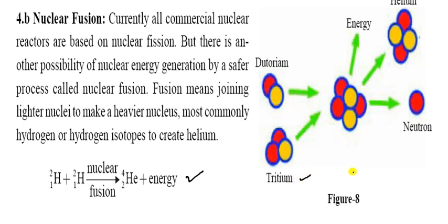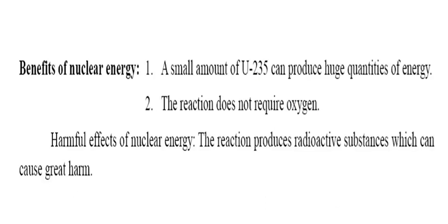So here you can see the figure. It shows the neutron, the deuterium, the energy released, and the helium. So let us see what will be in the next. Benefits of nuclear energy: a small amount of uranium-235 can produce a huge quantity of energy. Second, the reaction does not require oxygen. It is a benefit, but there is a harmful effect also. The reaction produces radioactive substances which can cause great harm. So it is the harmful effect.